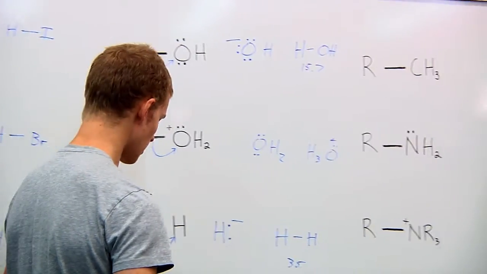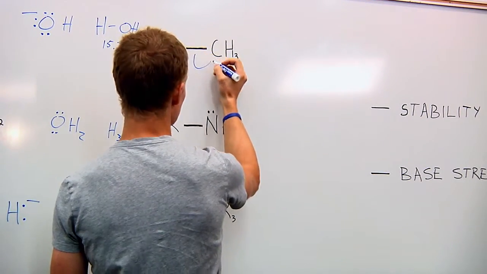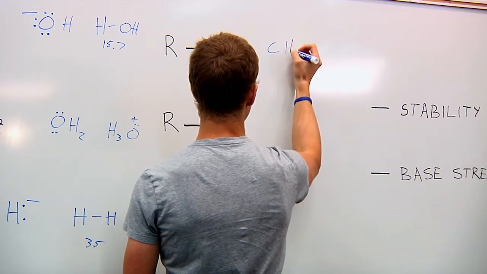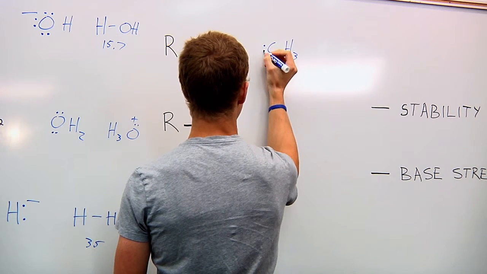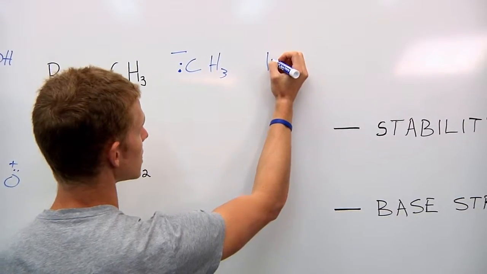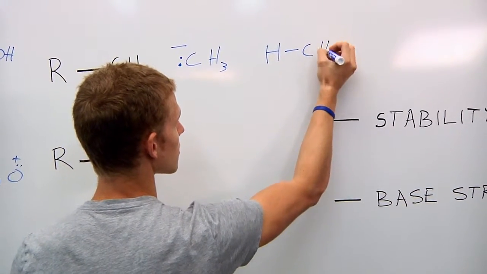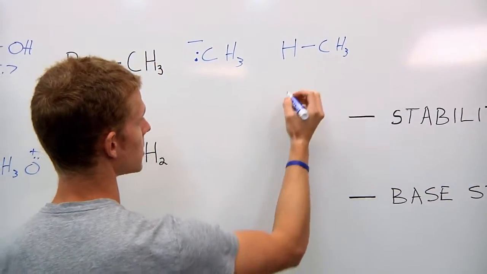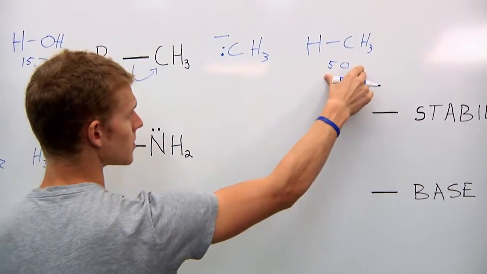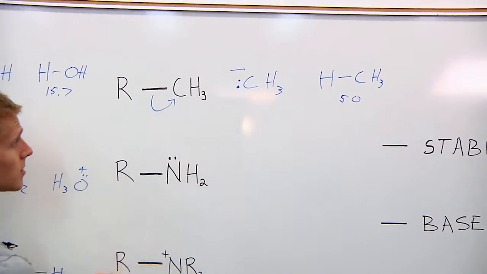So we'll move on here to the methyl group, which when it leaves is going to be CH3-, which has a conjugate acid of CH4, or methane, which has a pKa value of 50. So that means this is a really weak acid. So this is going to be a strong base, and then this is going to be a bad leaving group.